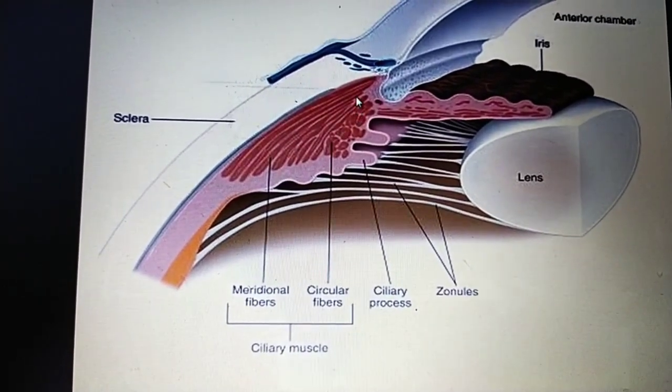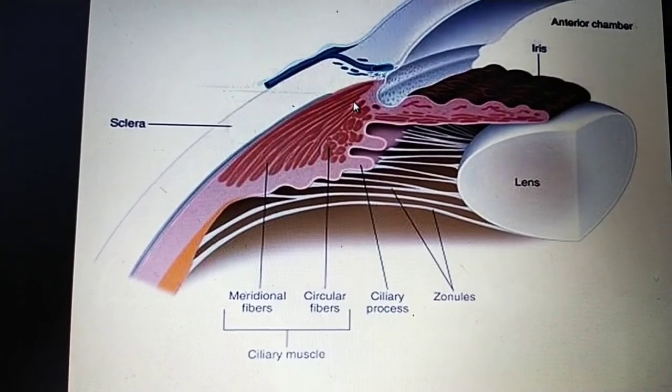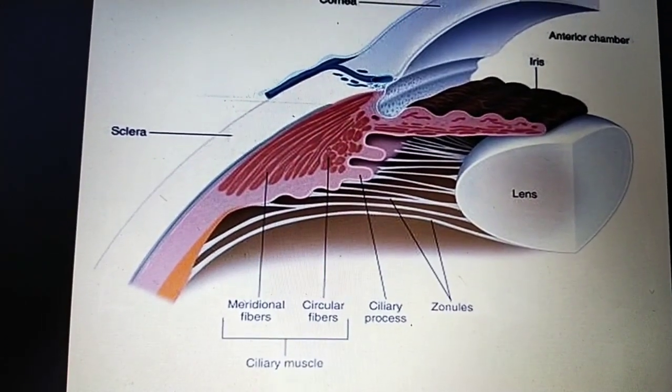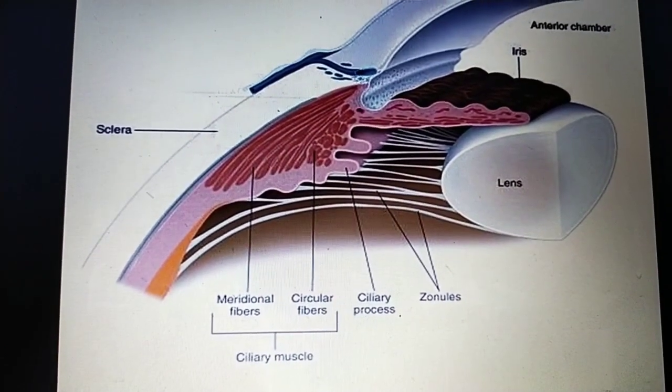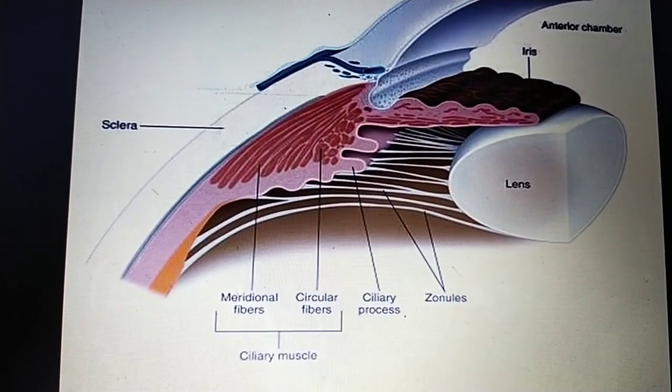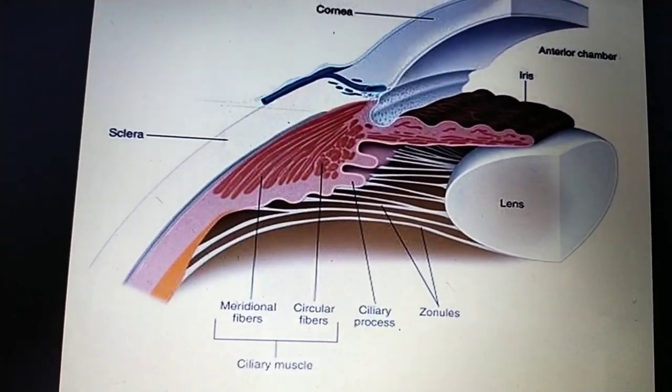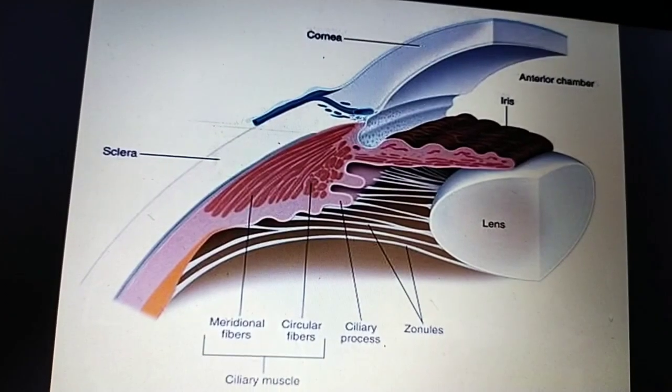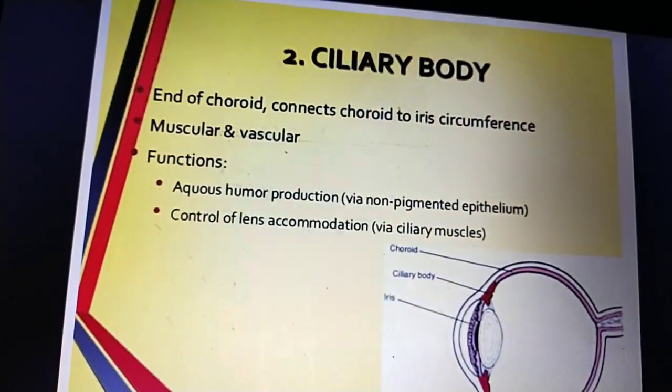Stroma is the supportive tissue of the eye. Go to the next slide, and that explains everything.